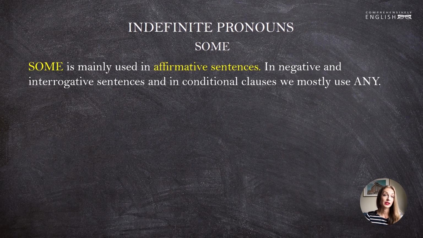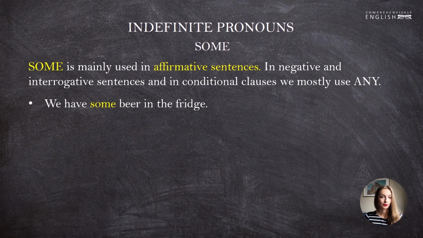In negative and interrogative sentences and in conditional clauses, we mostly use any. We have some beer in the fridge. This is an affirmative sentence, a statement, so we use some to speak about some unidentified quantity. We don't have any beer left. This is a negative sentence. So to speak about some unidentified quantity, we use any and not some.